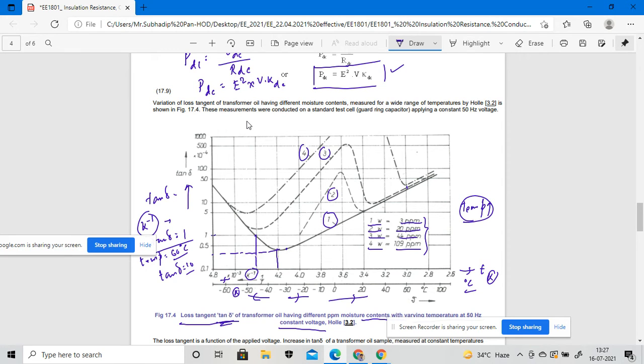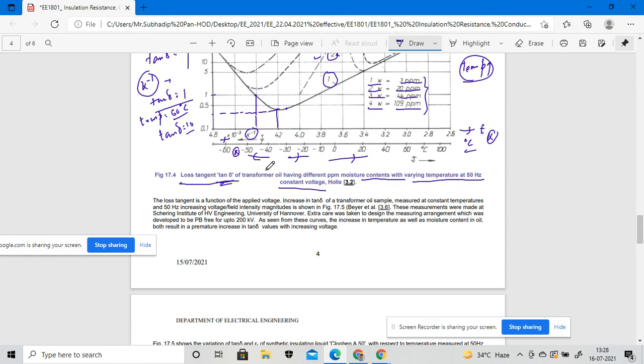So if the ppm value is 2, what will be my variation of the tan delta? If the ppm value is 44, what will be my variation? If the ppm value is 109, what will be my variation? So for the different values of the ppm, we need to check what will be my loss tangent of a transformer oil having a different moisture content in ppm.